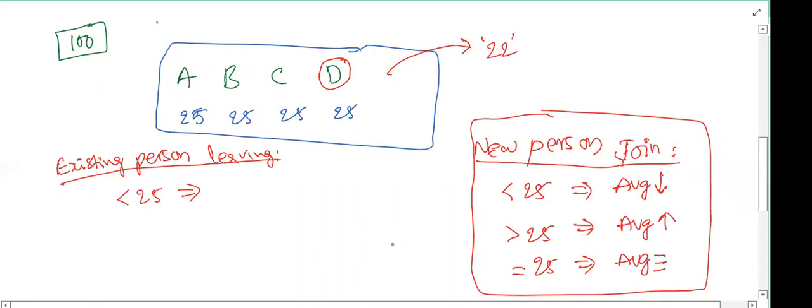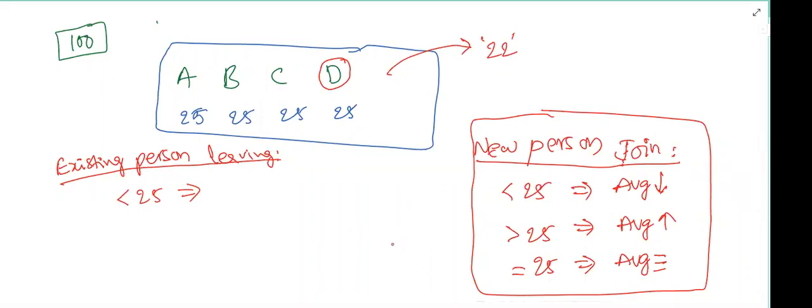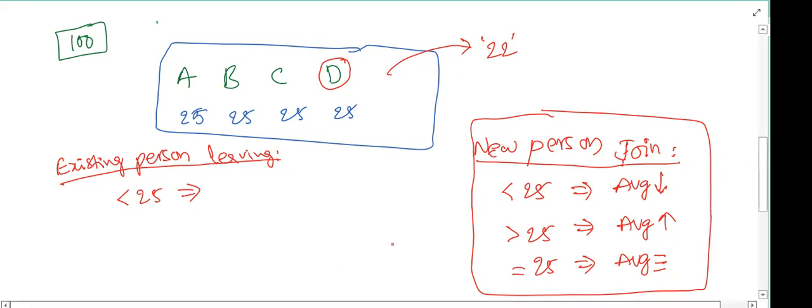26. He is leaving 3 rupees there only, and he is leaving with 22 rupees. So the 3 rupees will be distributed among these 3 people A, B, C. So their amount will be increased by 1 rupee. So in that way, if he leaves with less than 25 rupees, the average will be increased. If he leaves with more than 25 rupees, means he is collecting from us. Okay, the new average will be, tell me.